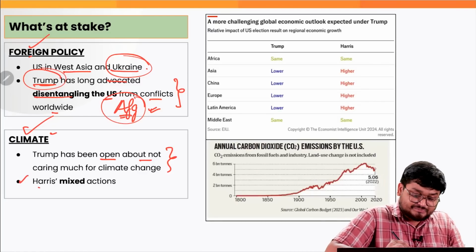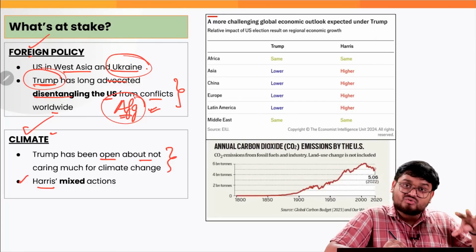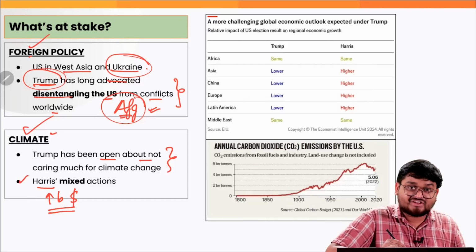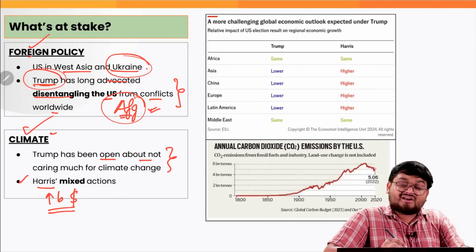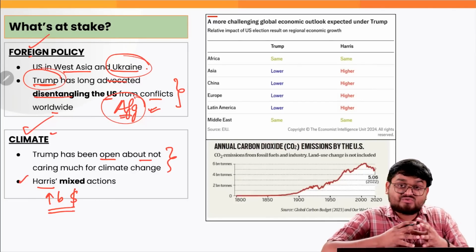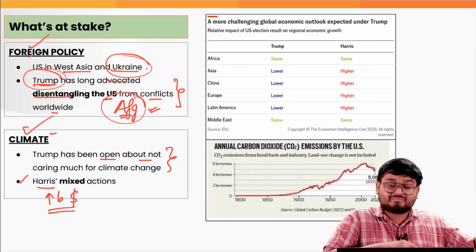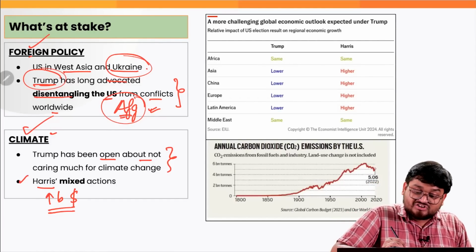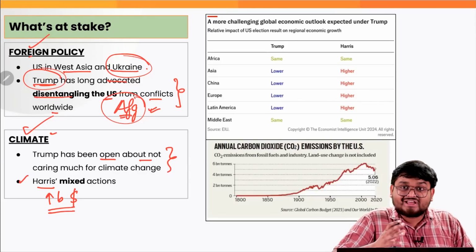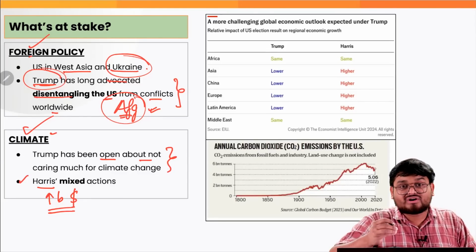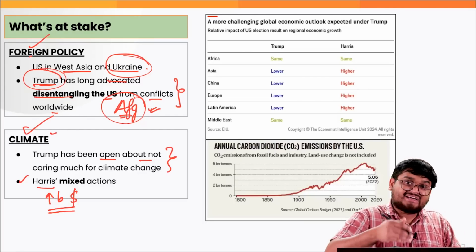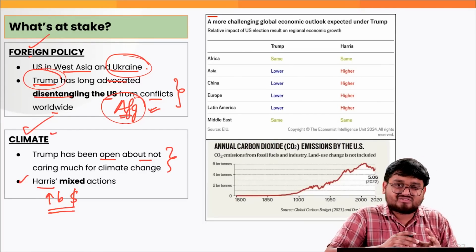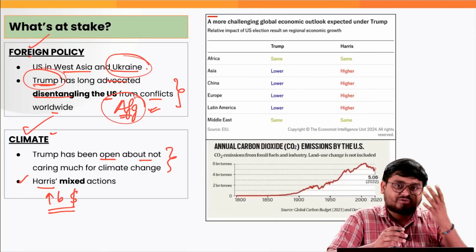While at the other end, Kamala Harris has actually focused on raising billions of dollars for various projects of green financing, solar projects, renewable energies, and this is concerning US investments in also the various developing countries all across the world. But on the other aspect, she is also not very enthusiastic about the various pro-climate deals such as anti-fracking campaigns and so on in her own soil. So these are the various mixed actions that she is also sending from her side.